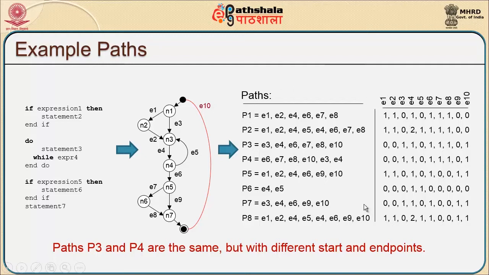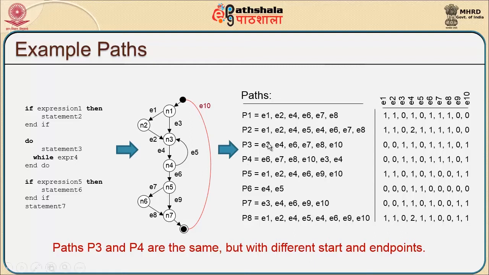If you look at all the 8 different paths, and specifically at path P3 and P4, although the traversal has been different, say we have started with E3, E4, E6, E7, E8, that is one path, or otherwise we have started with a do statement which starts with E6, E7, E8, E10, which is a virtual path, and E3, E4 again, both are executed with the same list of activities.